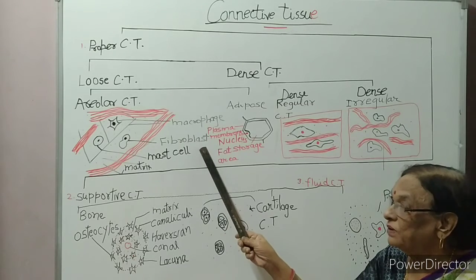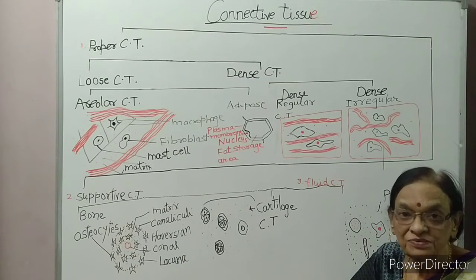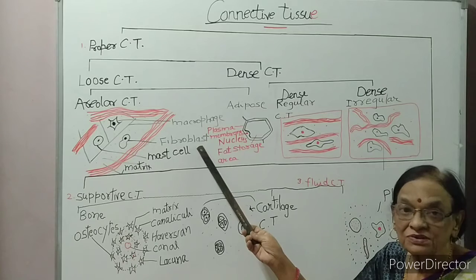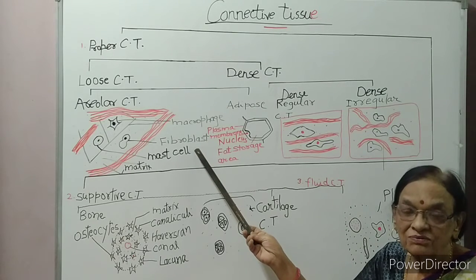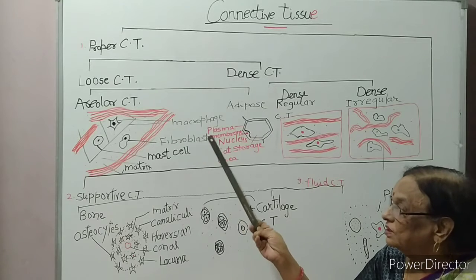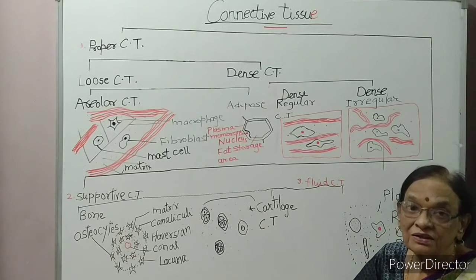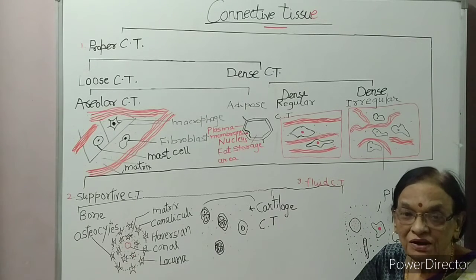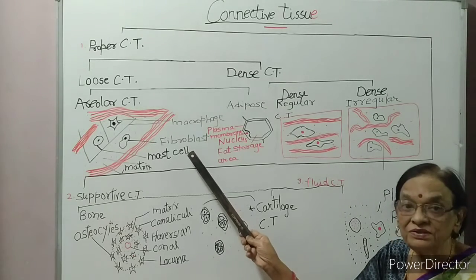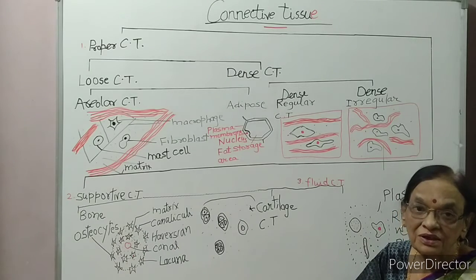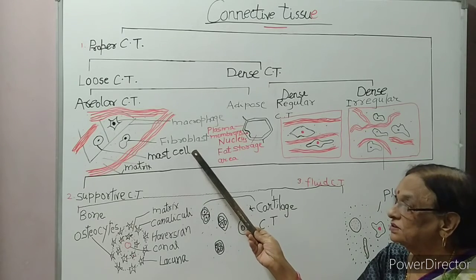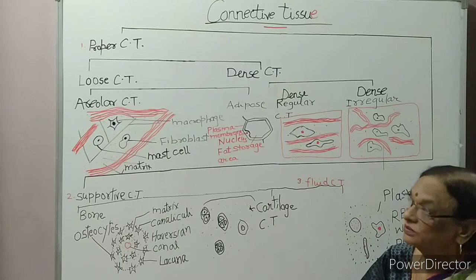Then fibroblasts secrete two types of fiber. The name itself shows fibroblasts secrete fiber, white and yellow. Macrophages are the protective cells. They engulf the foreign particles entering the body. So there are three cellular elements in areolar tissue. Which three? Mast cell, fibroblast and macrophage.